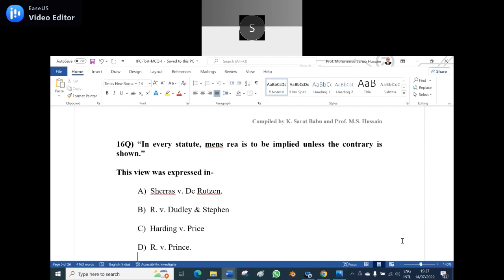Okay, supplementary question. You know R versus Dudley and Stephens, it's a famous case law. There is a wreck of a ship or a boat, only one plank is left, three persons are there, and the three persons cannot hold the plank to reach the destination.